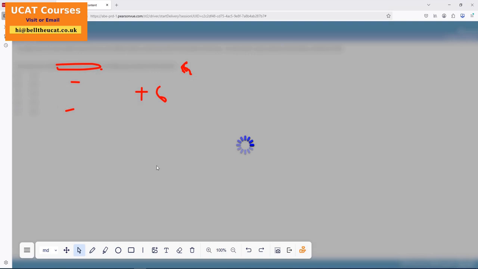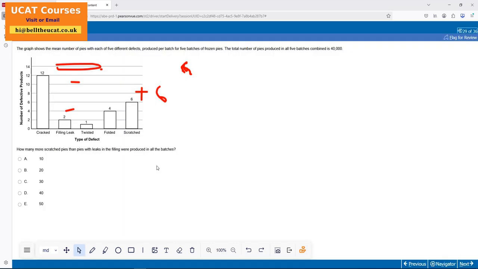Moving on to my next question here again. Right. How many more scratch pies? The graph shows the mean number of pies. Total number of pies, 40,000. How many scratch pies? 10 pies. How many more difference, scratched compared to 6 take away 2? 4 times 5. Because there are 5, for 6 times 4 for 20. Boom. 20 is the answer.